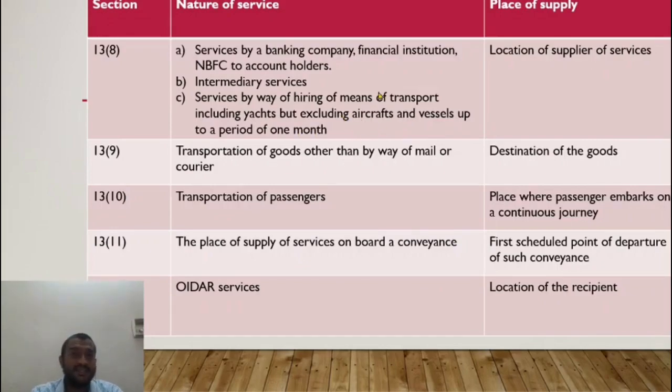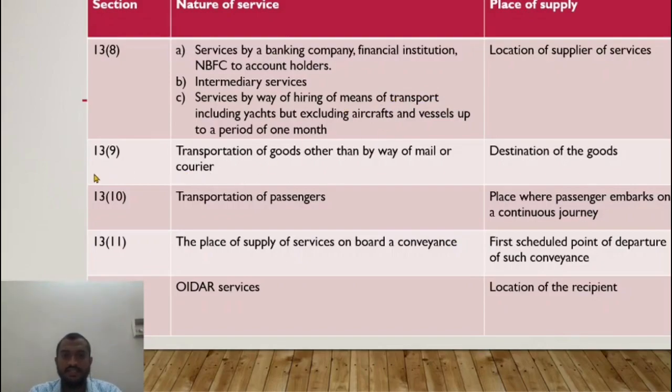So remember this 30 days rule. If it is hired for more than 30 days, the general principle would apply. What would it be? The location of recipient would be the place of supply and not the location of supplier. In case it is hiring of an aircraft or vessel, this provision is not applicable. This is only applicable to a yacht and other means of transport excluding an aircraft and vessel. If an aircraft and vessel is hired, the general provision would apply, Section 13 subsection 2, where the place of supply would be location of recipient.